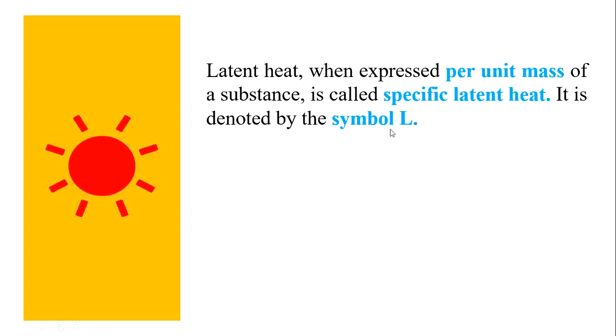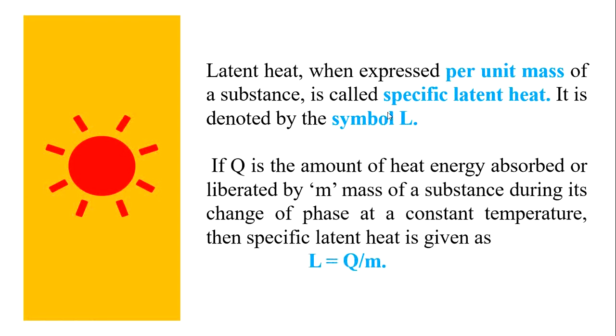Now this specific latent heat is denoted by the symbol capital L. If Q is the amount of heat energy absorbed or liberated by m mass of a substance, Q is the heat energy absorbed or released by a substance having mass m during its change of phase at a constant temperature, then the specific latent heat is given as L is equal to Q by m. Here L is the specific latent heat, Q is the amount of heat energy, m is the mass of the substance.